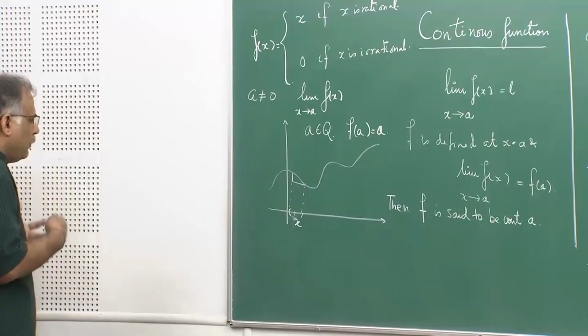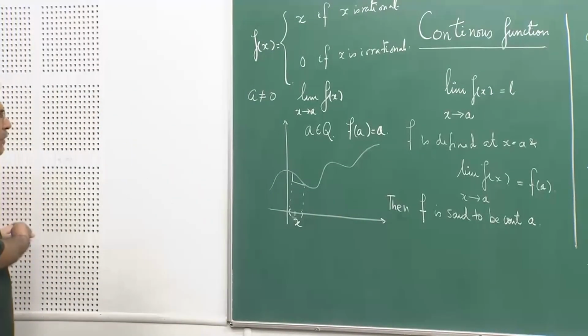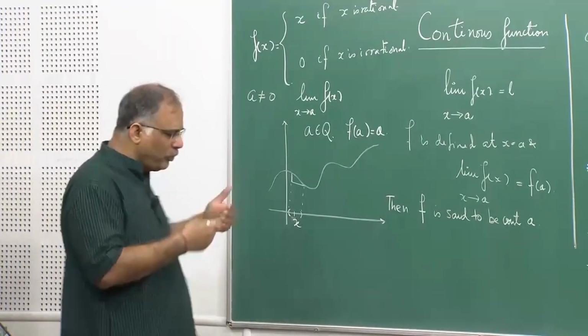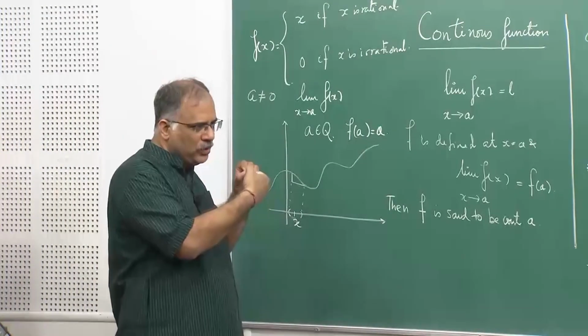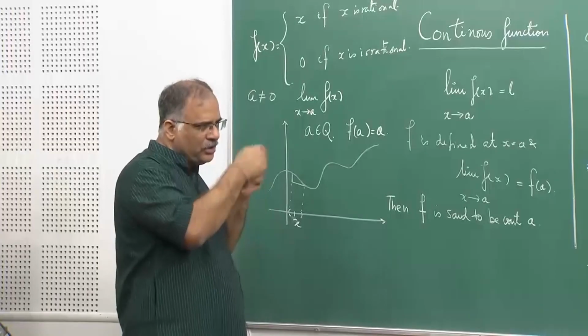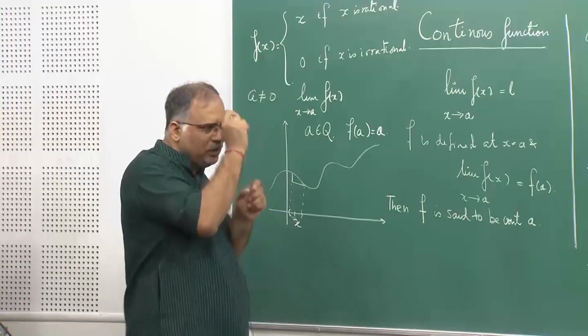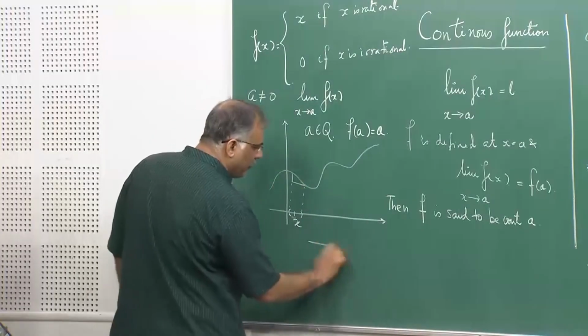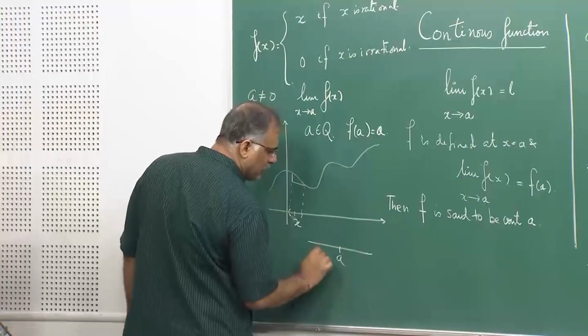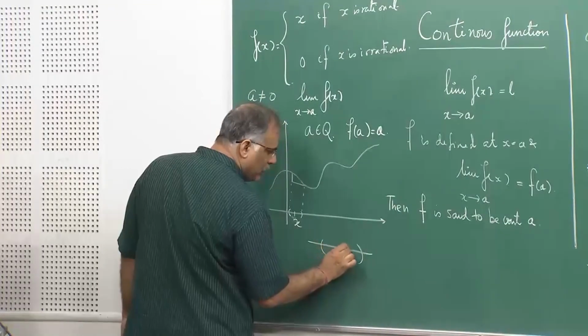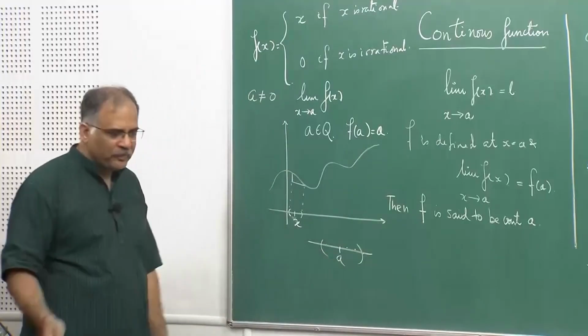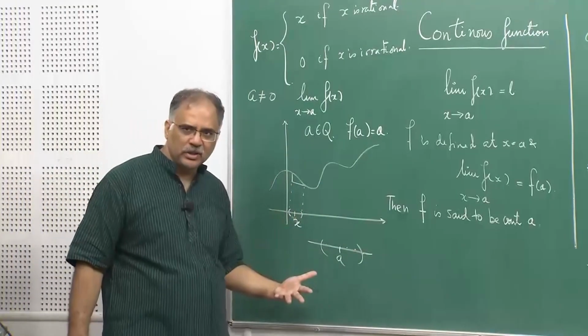If thinking in epsilon delta might be difficult, just think of a point which is non-zero. For any neighborhood around a point a, even if a is rational, there are only countably many rational points and uncountably many irrational points.